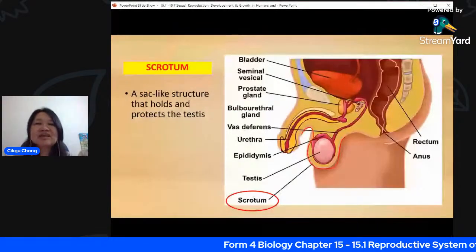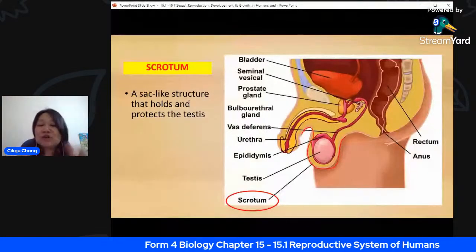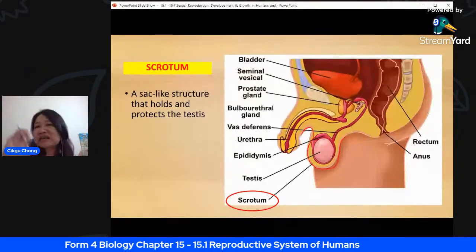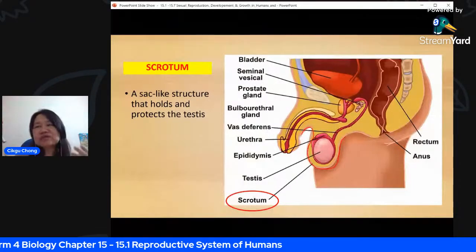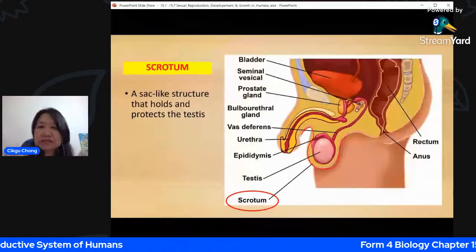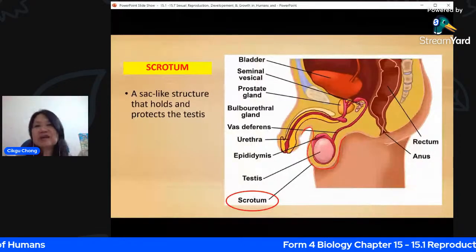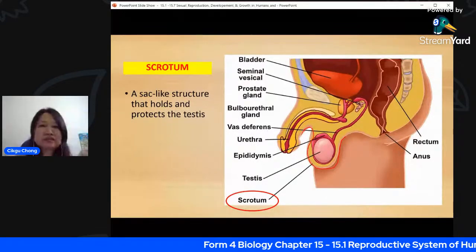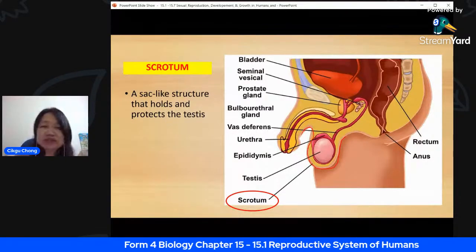Okay, right. So this is a fact for you actually. You didn't know, right? Babies, when they're born, the testis are actually inside. So it's after like 1 or 2 days, right? Then the testis will descend. It will move automatically into the scrotum. Okay, and then it will stay there for the rest of his life.